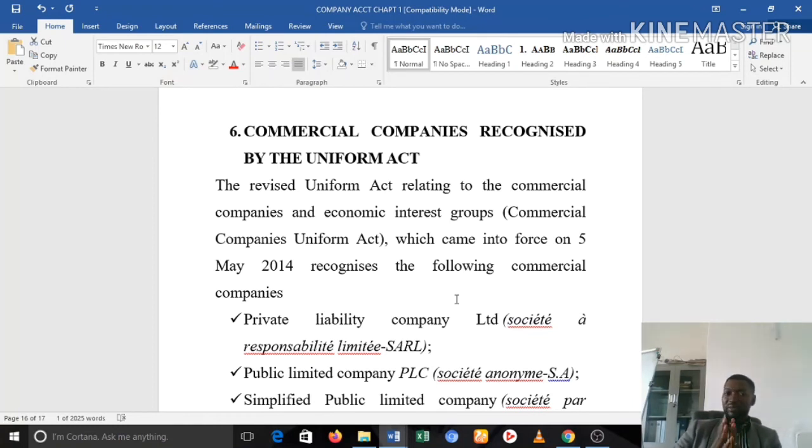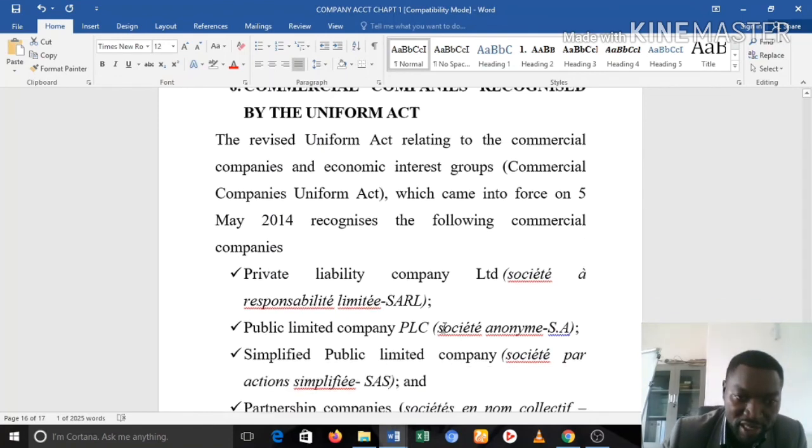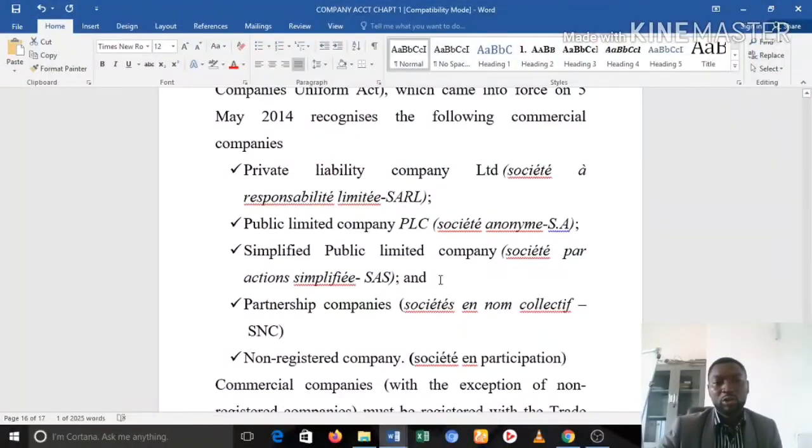Okay, so the Revised Uniform Act related to the commercial companies and economic interest groups, which came into force on the 5th of May 2014, recognizes the following companies. They include the private limited liability company.